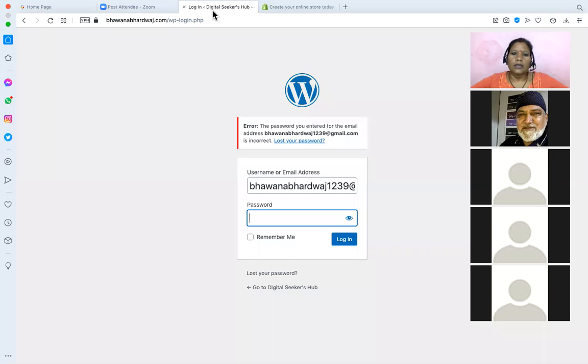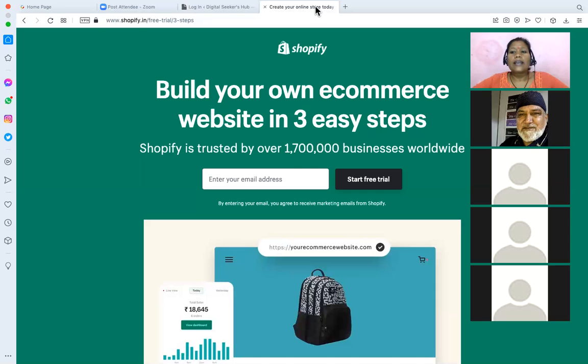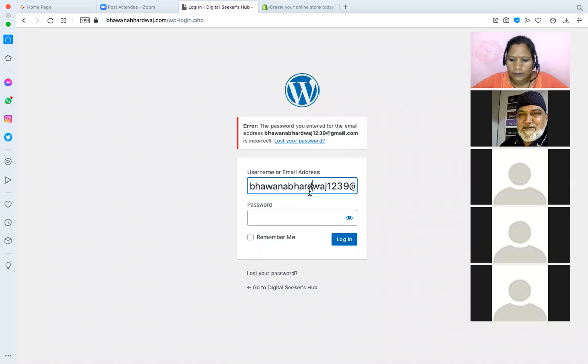Or what we can also do is have a separate folder, and in that separate folder we can have Shopify. The whole store part we can keep on Shopify. So there are two options, WooCommerce and Shopify.